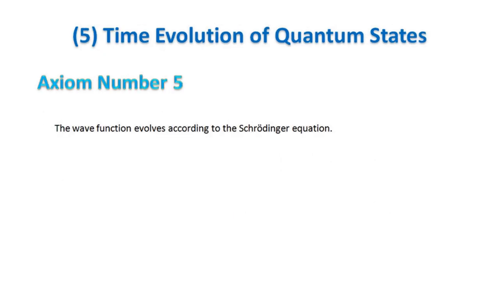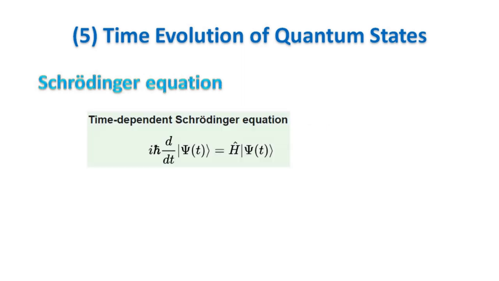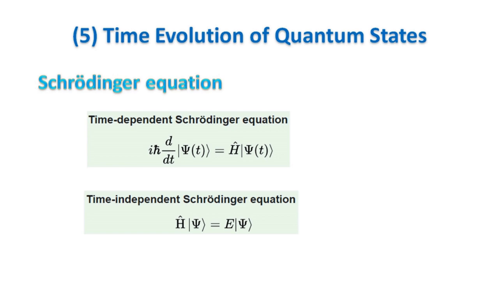Axiom 5. The wave function evolves according to the Schrödinger equation. Let's see what it means. The wave function evolves according to a partial differential equation called the Schrödinger equation. It comes in two forms, the time-dependent and the time-independent Schrödinger equation. In these equations, the operator H hat is called the Hamiltonian operator and it's the operator associated with the observable energy of the system. The first form is used when the Hamiltonian is time-dependent. The second form is less general, and it can be used only when the Hamiltonian is time-independent.